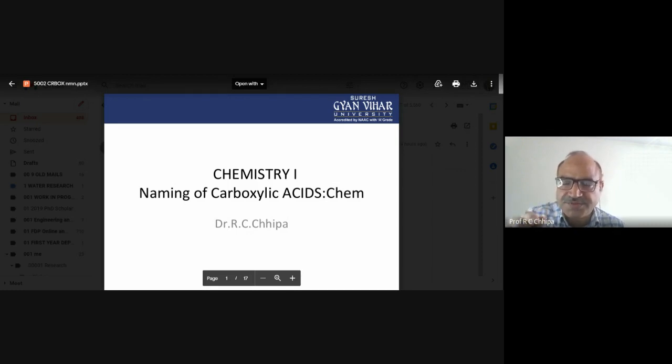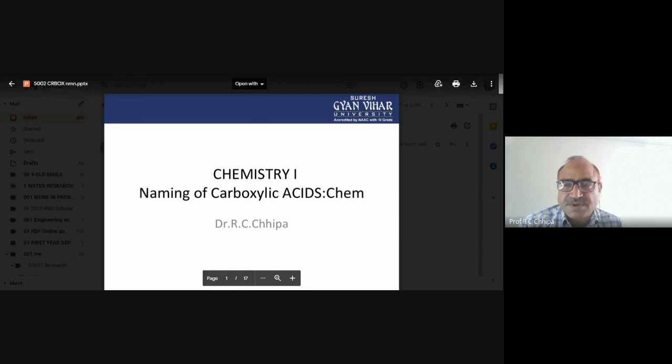Commonly alkanoic acid. Here the general formula of a carboxylic acid is also related to the alkane. So alkane has CnH2n+2. Here, because we have the alkyl group, for example CH3 and then COOH, CH3 itself is part of the alkane, CnH2n+1, and then the carboxylic acid group. So here we can say one carbon, two carbon, and three carbon.